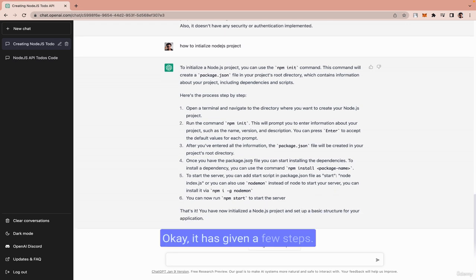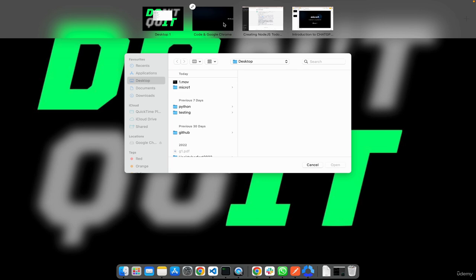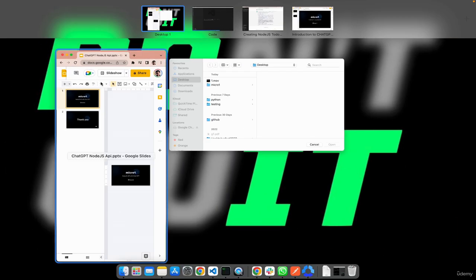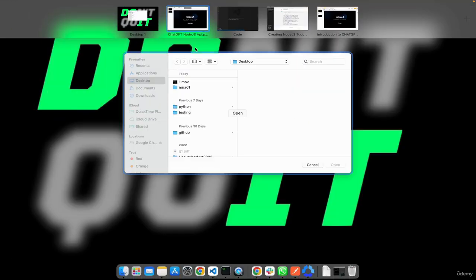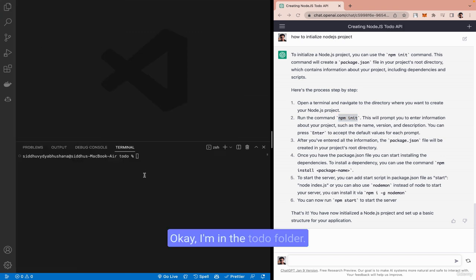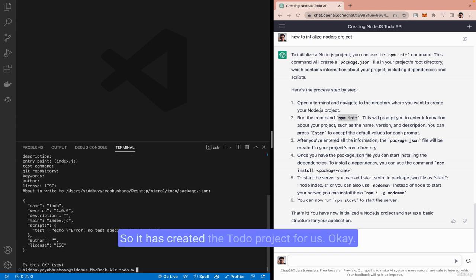Okay, it has given a few steps. Let's follow that. First, it's asking you to run npm init. Now let's merge this with VS Code. Let's separate this out. Let's merge these two for easiness. Okay, I'm in the to-do folder. I'm running npm init. Yes. So it has created the to-do project for us.